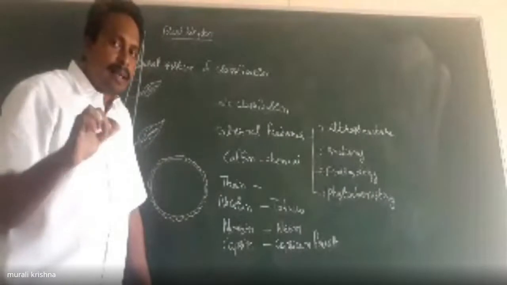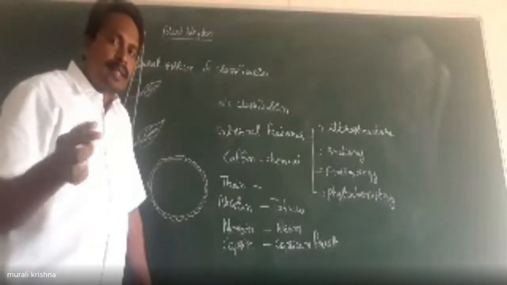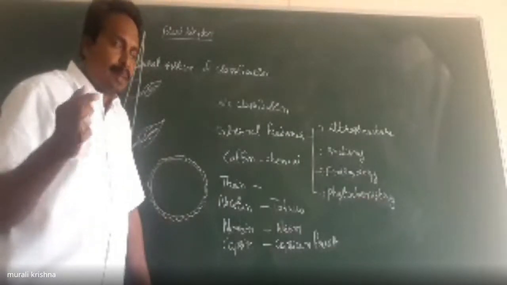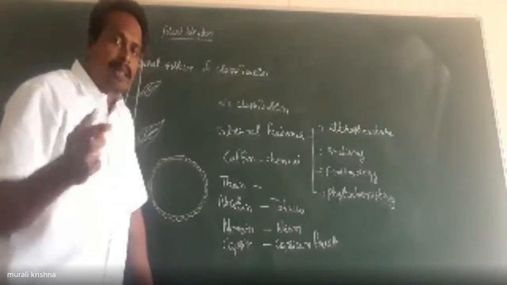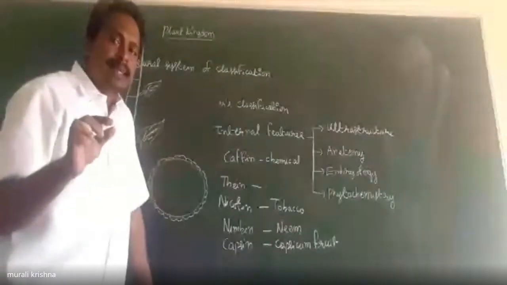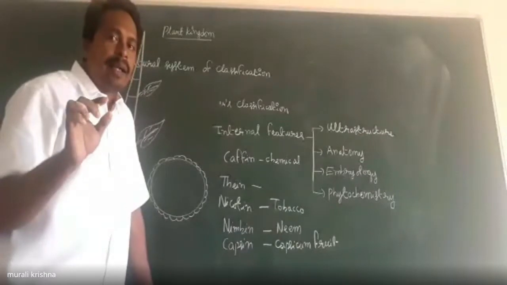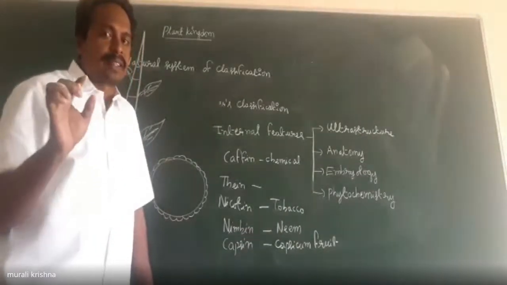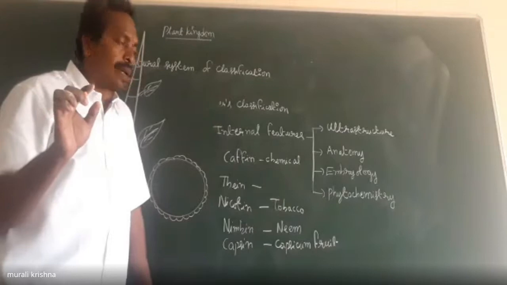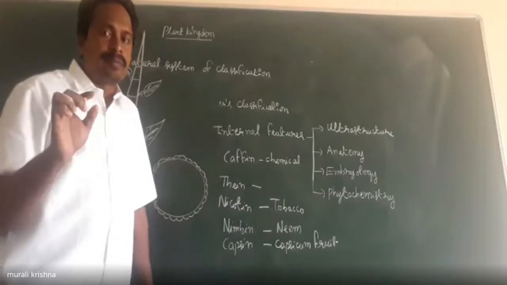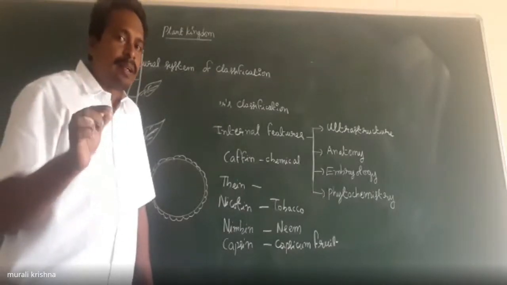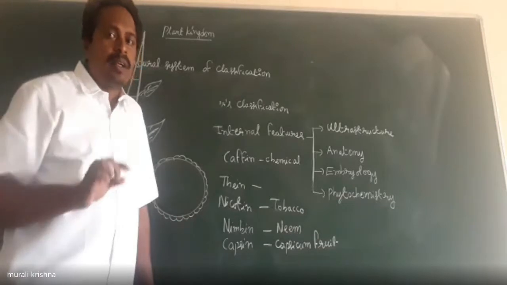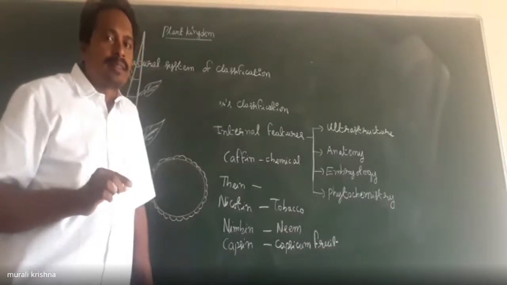The internal tissues and the arrangement of the tissues vary. That concept we will discuss clearly in the anatomy of flowering plants. Is it clear? Anatomy is the study of internal characteristics of the plant organs.